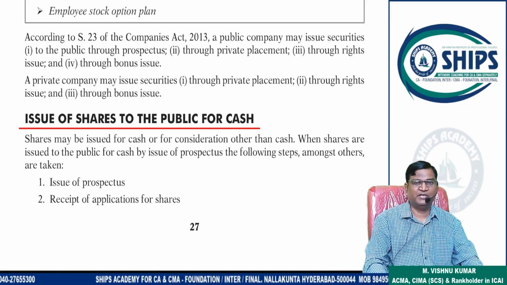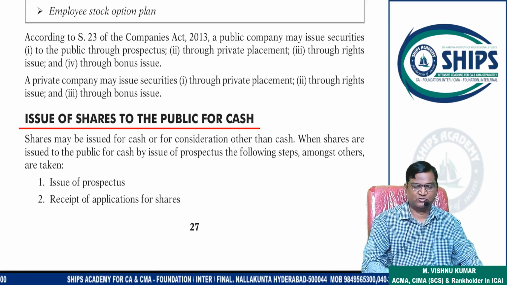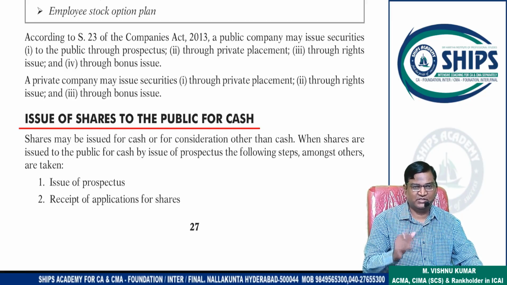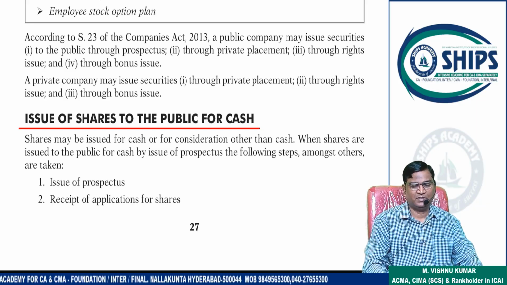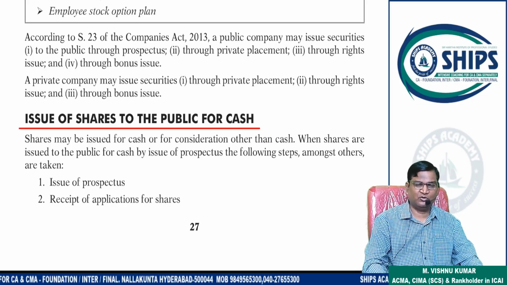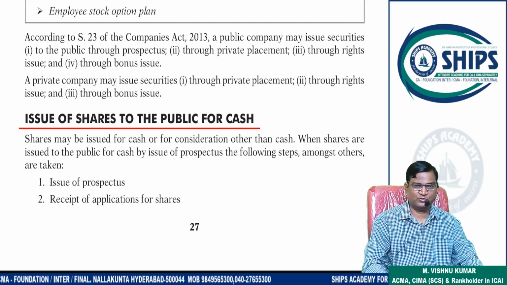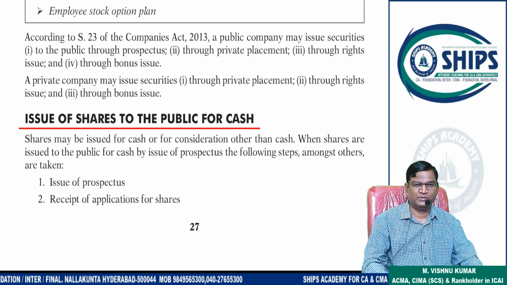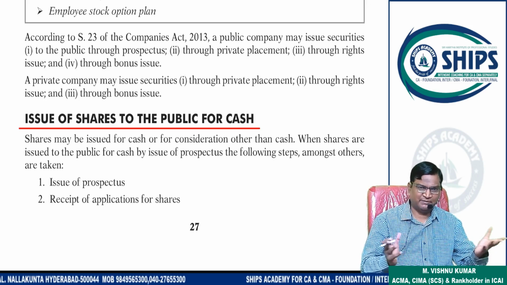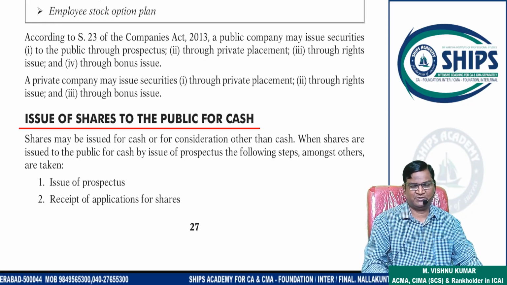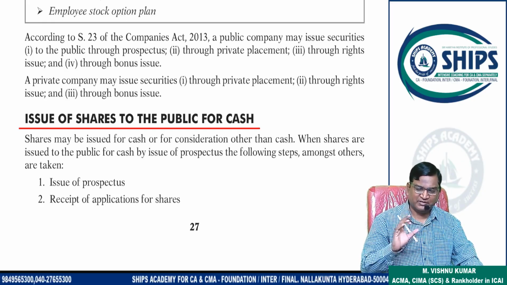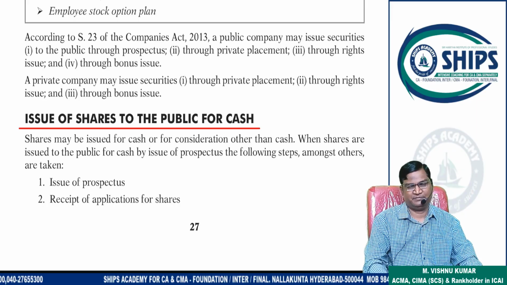One is called application money, the second is called allotment money, the third is called first call, and thereafter the final call. Or in some cases, in 3 calls, meaning 3 installments or 3 intervals, the company collected the funds. Nowadays also this practice can be used, but usually companies are not using it. Whatever is required, they receive the complete amount on application only.